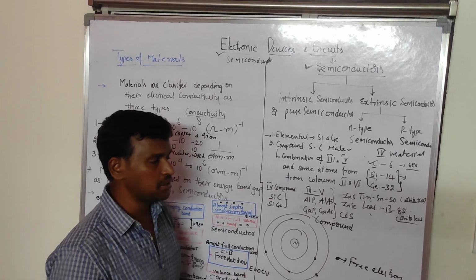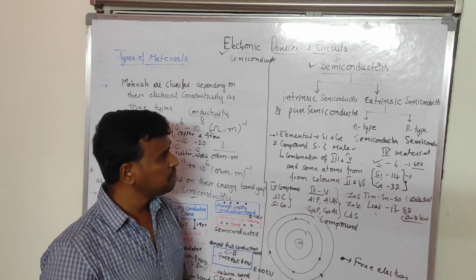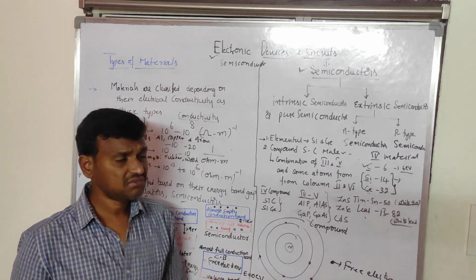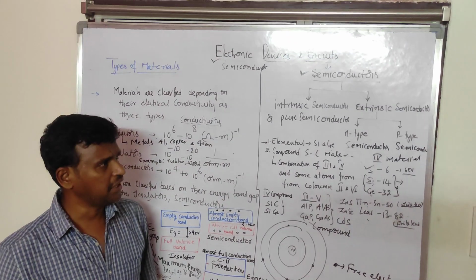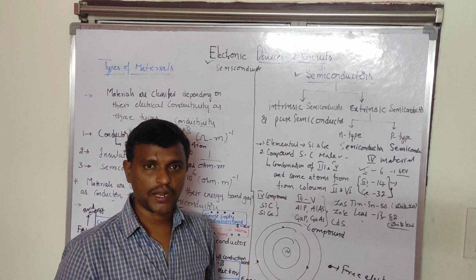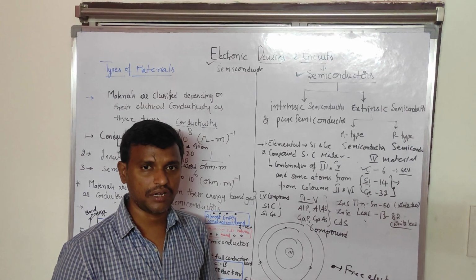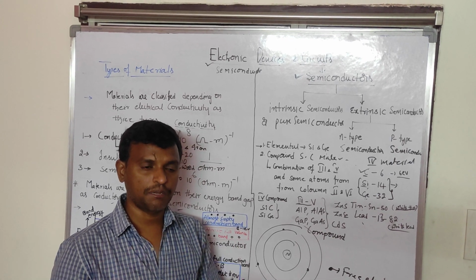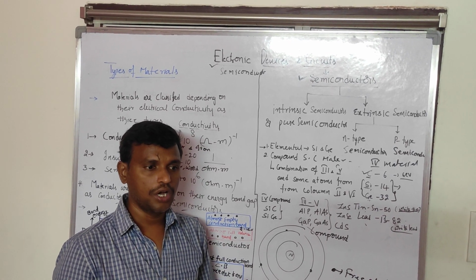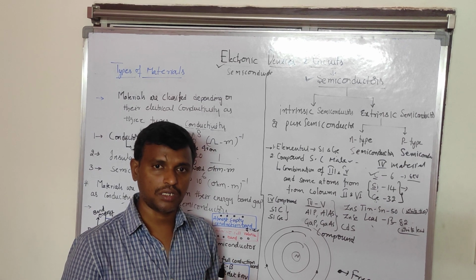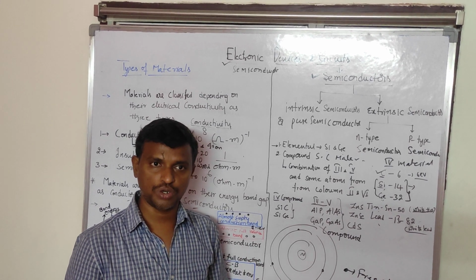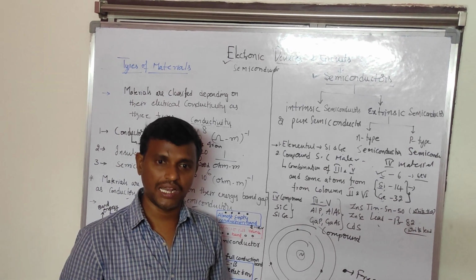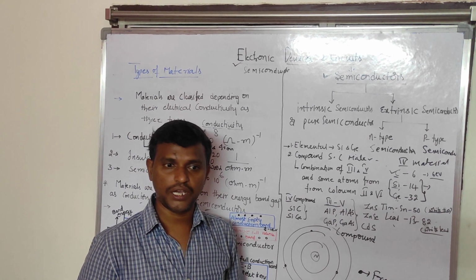Okay, so this is about the types of semiconductors, that is intrinsic and extrinsic, and elemental and compound semiconductors. For today, this is it. I will stop, and in the next video I will explain how the extrinsic semiconductors, that is N-type and P-type, are formed, what their properties are, and how the intrinsic semiconductor behaves at T equal to 0 Kelvin and at room temperature. I will explain all those things in the next video. But today I am closing this.